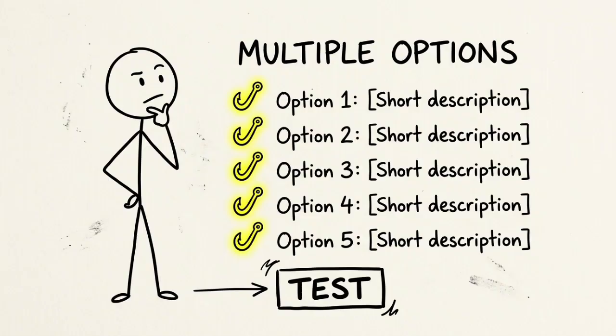Prompt number 1, the hook generator. Copy this. Write 5 hooks for a YouTube video about topic. Each hook must create curiosity. Use a bold claim and be under 10 words. This gives you multiple options to test.